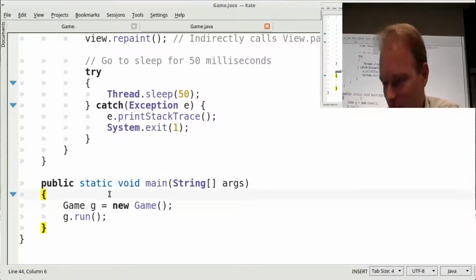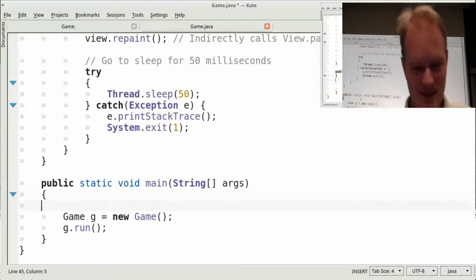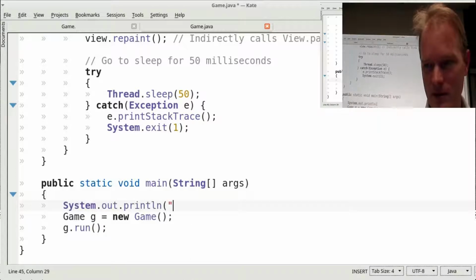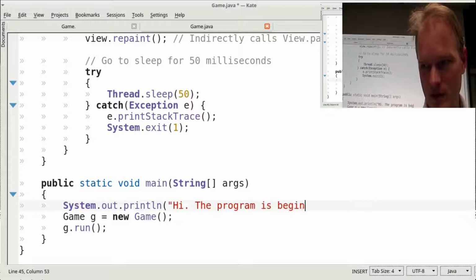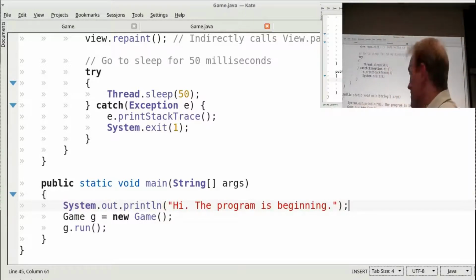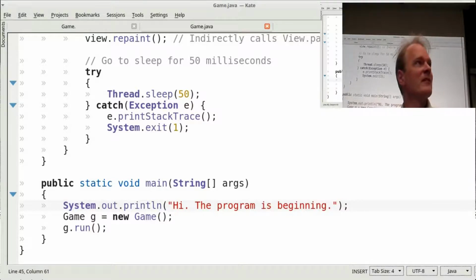There actually can be. Let me prove it to you. System.out.println, "Hi, the program is beginning." Now, this is the first thing that will ever happen in the program, right? Is there any way to call code before this?